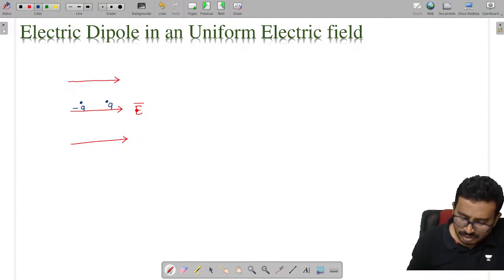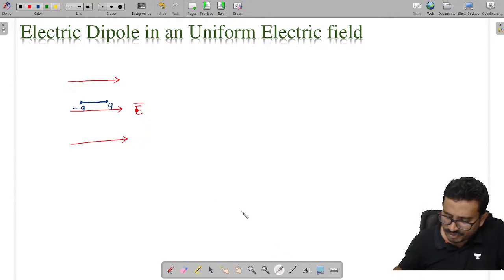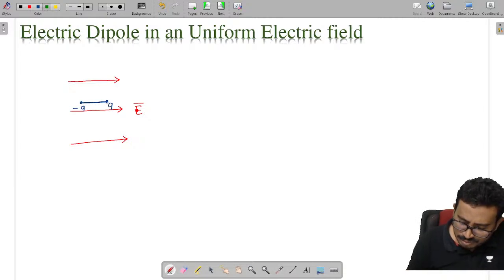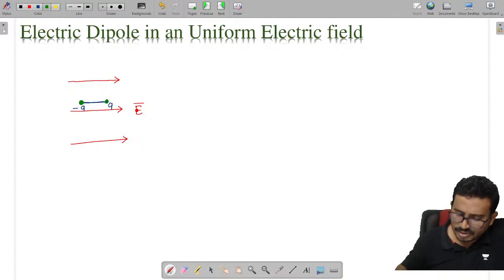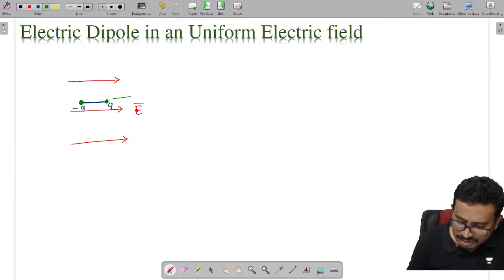Now you see this thing here. If I place a dipole like this, see what happens. Because of this electric field, this positive charge will experience a force. What is the direction of the force on the positive charge, you tell me? Along the direction of the electric field. Yes or no? This is the direction of force here.